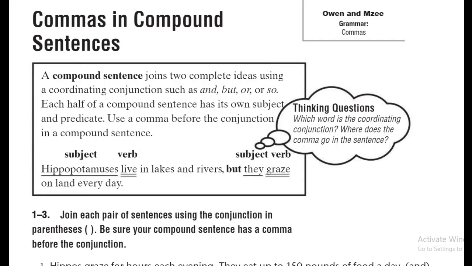So, to remember, we were talking about commas in compound sentences. And we have now remembered what a compound sentence is. It's two sentences that are linked by the words and, but, or, and so. If such words exist in the sentence, we are supposed to put a comma before them.